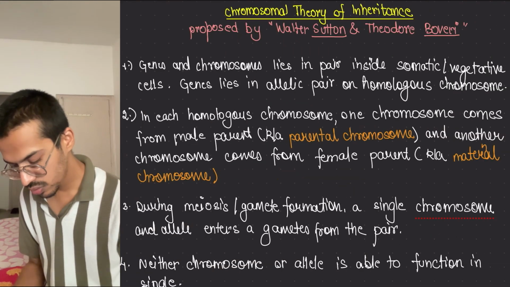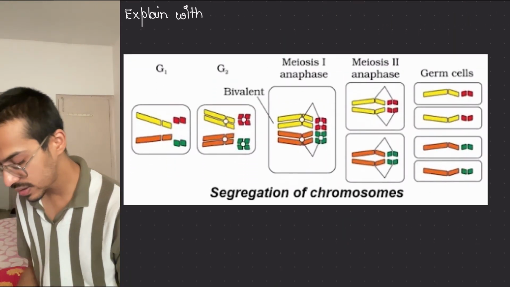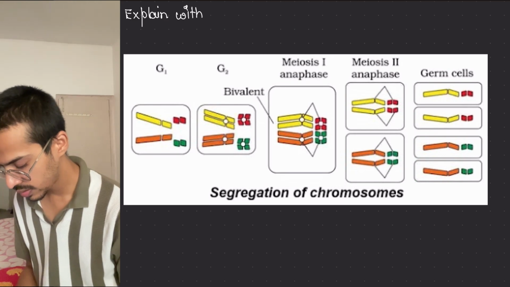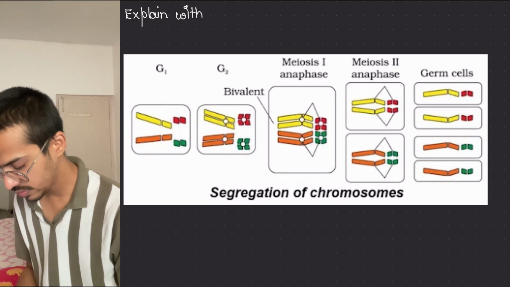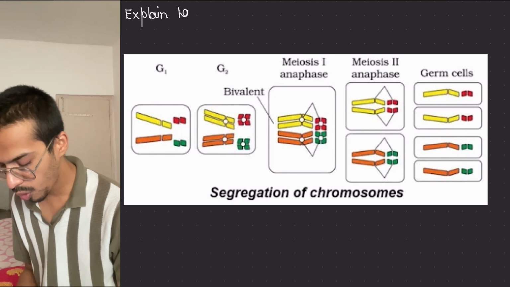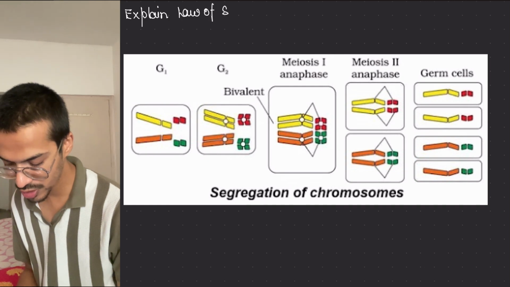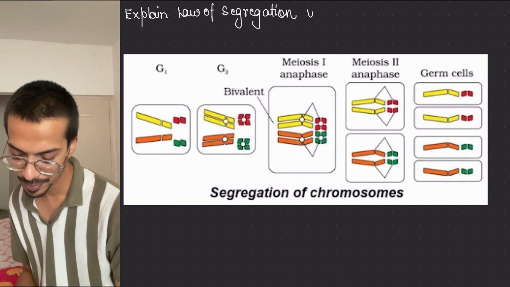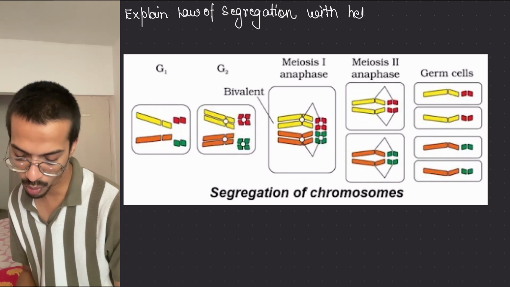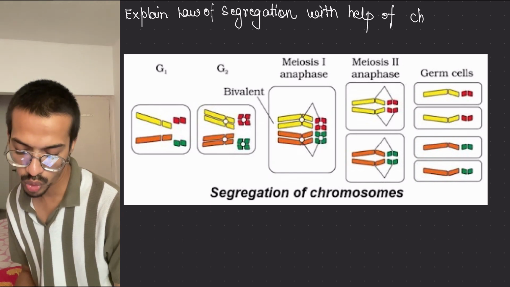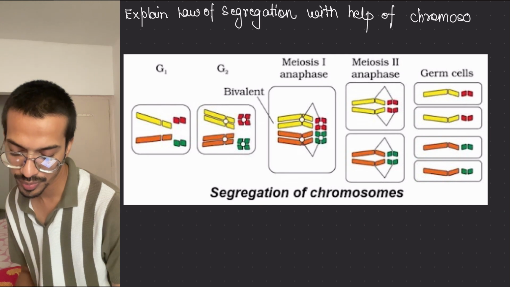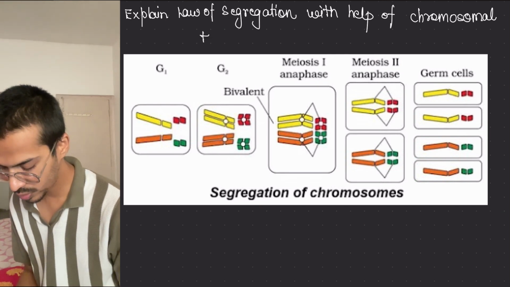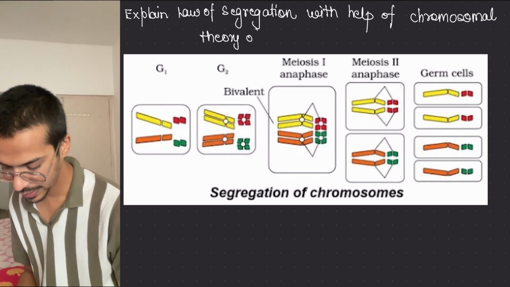So here we are coming: explain the law of segregation with the help of the chromosomal theory of inheritance.